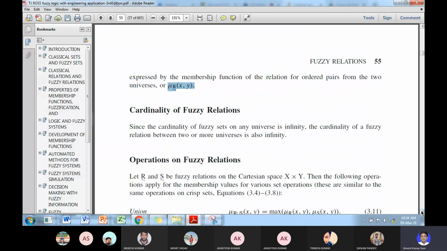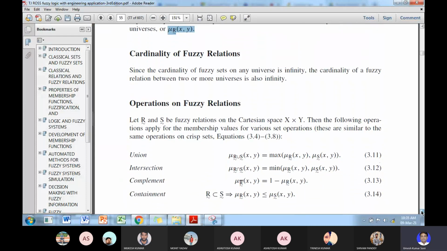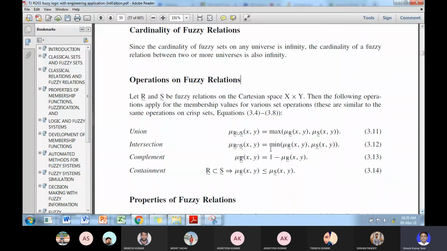Because there may be an infinite number of values between 0 and 1, the cardinality of the fuzzy relations is infinite. Now we consider operations on fuzzy relations, starting with the union of fuzzy relations.